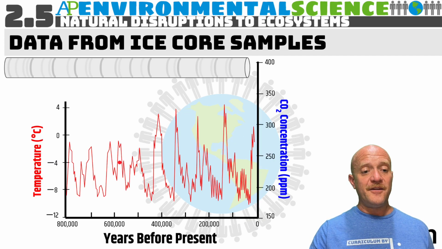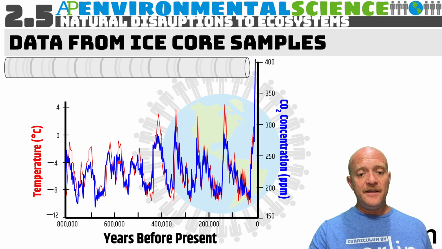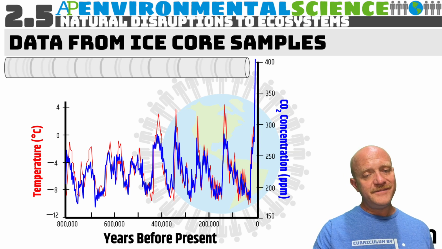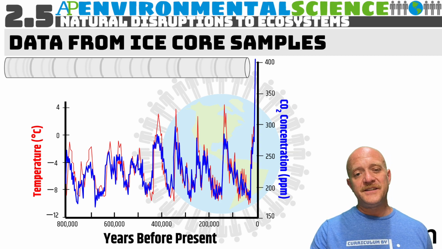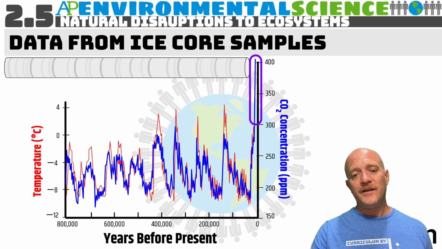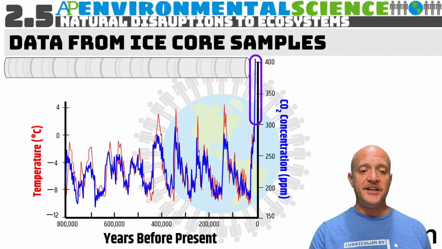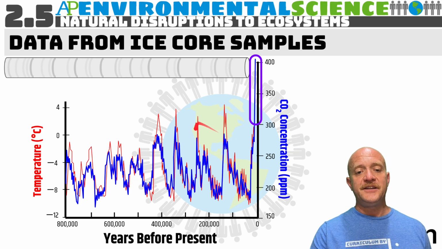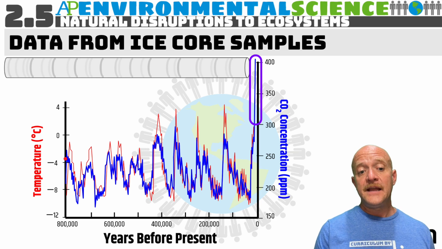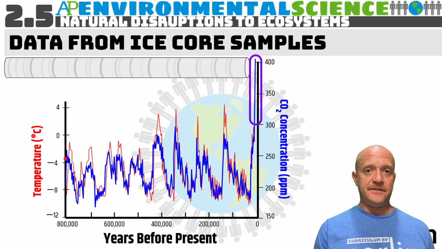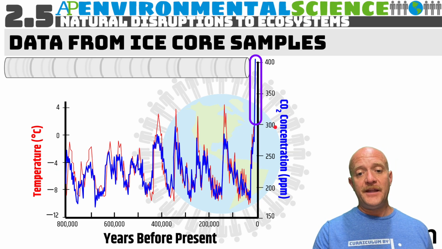Now, if we put these two together, we have the temperature and we have carbon dioxide. You notice they're pretty lined up. They're not going to be perfect, obviously, because we're making correlations. But you notice there's an area right here where we are way higher in carbon dioxide concentration. Whenever the carbon dioxide concentration has been high, the Earth's temperature has also been high. And this is because we've seen specific organisms that are more prevalent during warmer climate periods. So this is basically how they're getting the information, which is why we're equating carbon dioxide in the atmosphere to climate change.